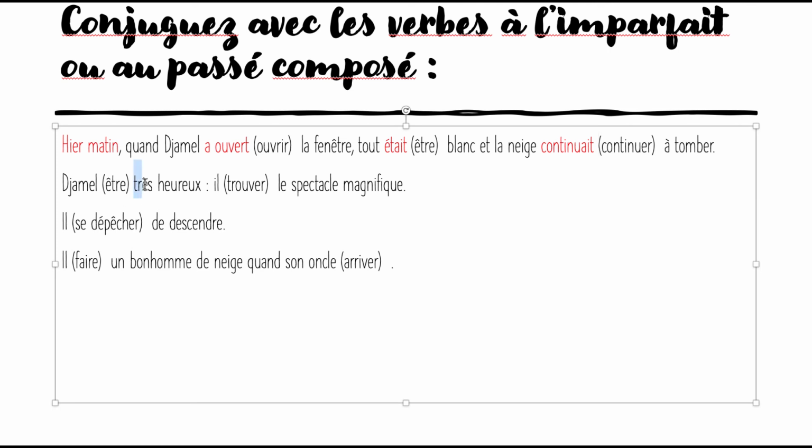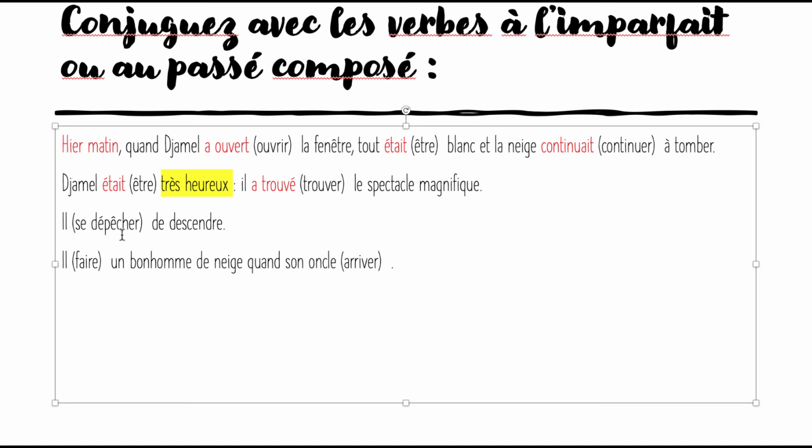Jamel était très heureux. Another keyword: we're speaking about his emotions, so that will be imparfait. Il a trouvé le spectacle magnifique. It was a one-time thing, like he saw it and said, wow, this is beautiful, so it would be a past event. He's describing an event in the past.